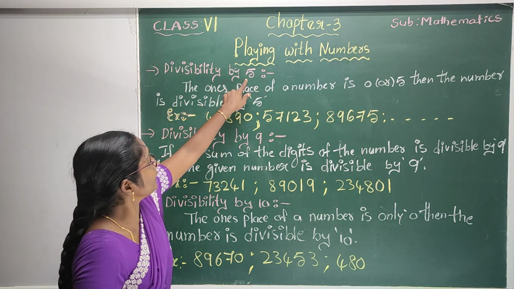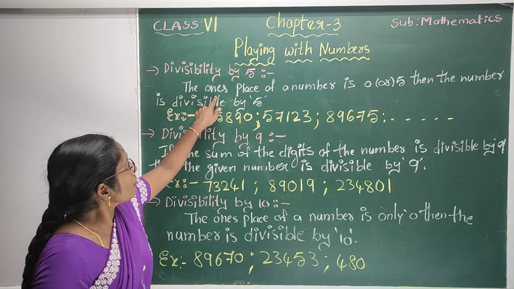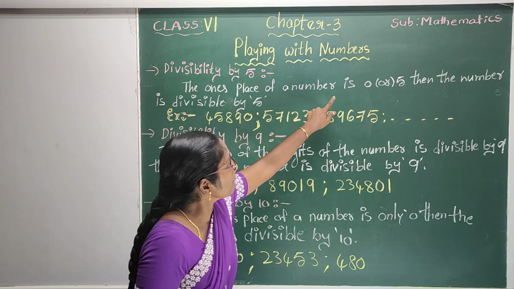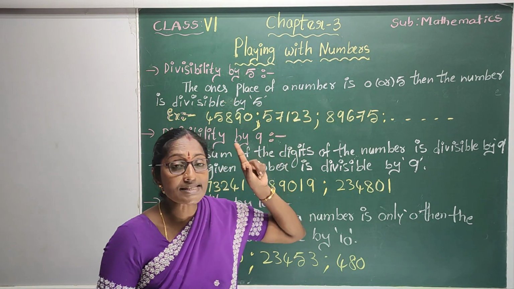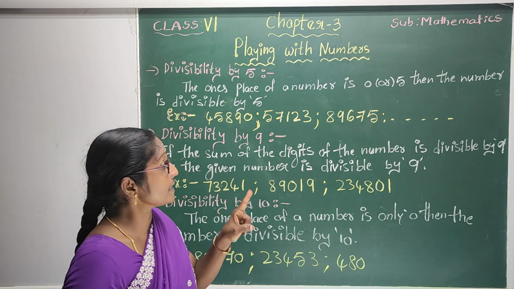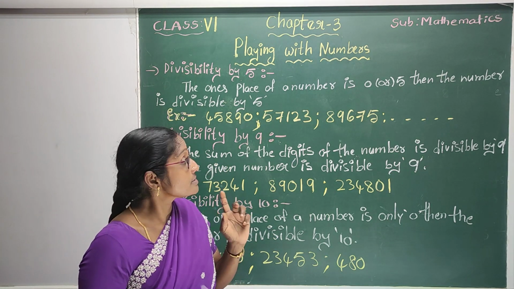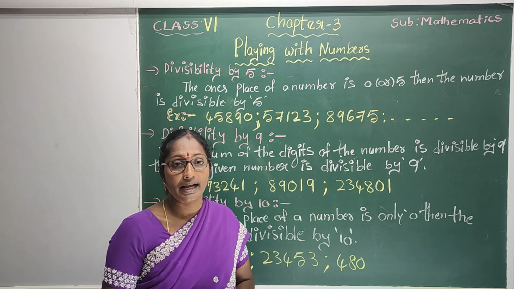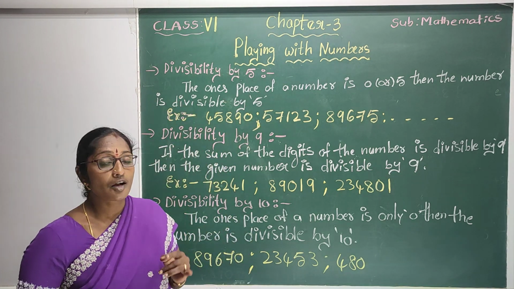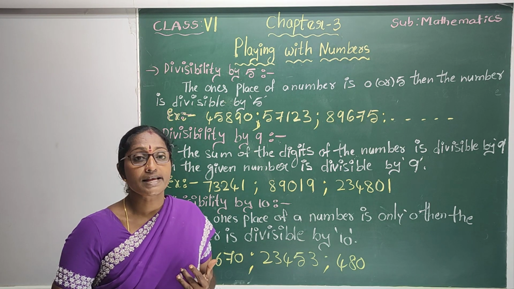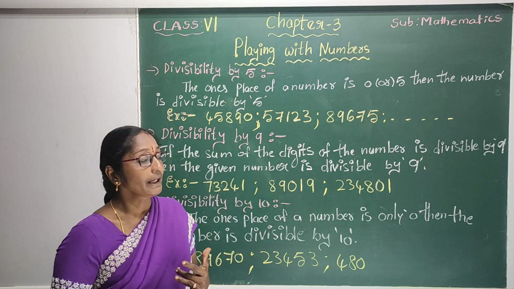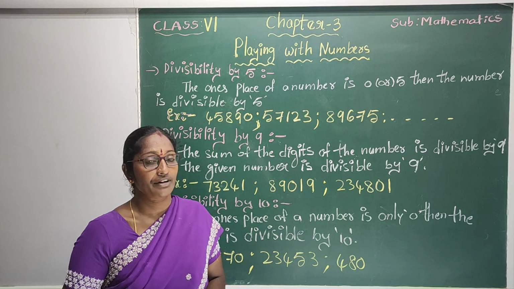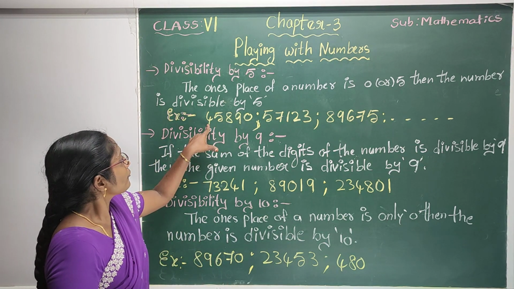What is the divisibility by 5? The ones place of a number is 0 or 5. Then the number is divisible by 5. Once again, the ones place of a number is 0 or 5. Then the number is divisible by 5. For example,